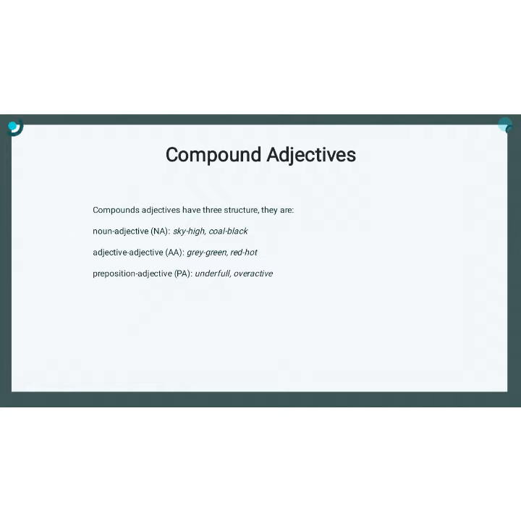3. Compound adjectives. Compound adjectives have three structures. They are 1. Noun adjective. Example: sky high, cool black. 2. Adjective adjective. Example: gray green, red hot. 3. Preposition adjective. Example: wonderful, overactive.